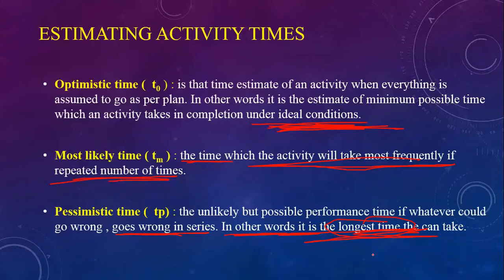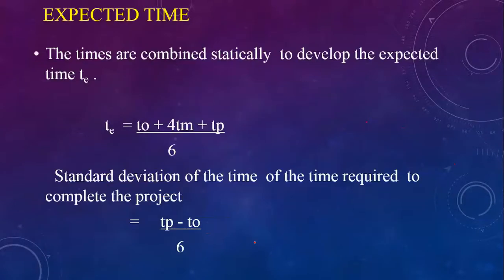All right, so optimistic time, most likely time and pessimistic time. Optimistic is the time used to finish the activity in ideal conditions. Most likely is the time the activity can take most frequently if it gets repeated. And pessimistic is the unlikely but possible performance time if whatever could go wrong goes wrong in the series. In other words, it is the longest time the activity can take.